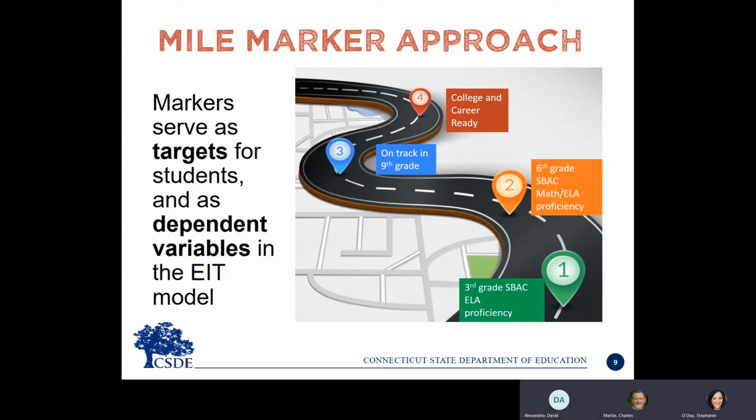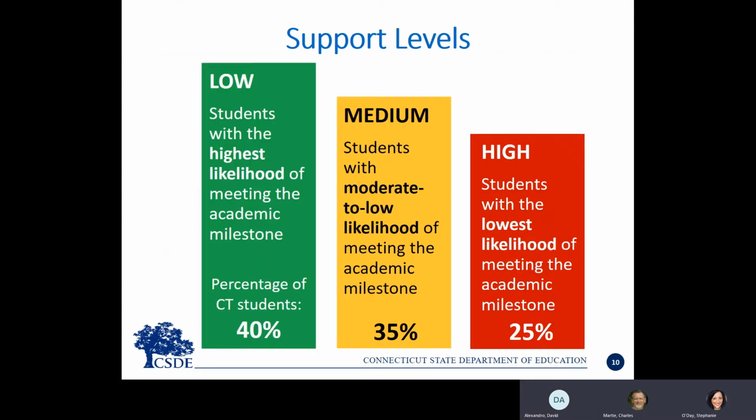Thanks, Chuck. So when you're viewing the early indication tool and the EIT for Teachers reports, you'll see that each student has a support level associated with their record. In this slide, I'll provide some background on how that support level was designated. To determine EIT support levels, we've run statistical and machine learning models. Essentially, what we're doing is using patterns in the data to help us identify students who may struggle to reach that next academic milestone.